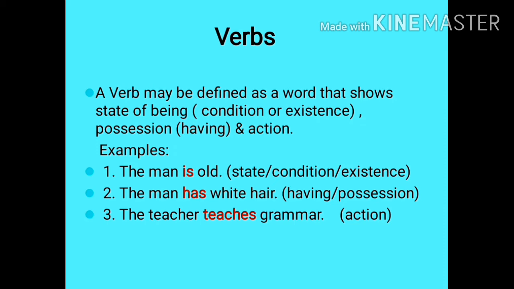Now let's see the first example. The man is old. In this example, the verb is "is". Does it denote an action, or does it tell about the man's state and condition? Definitely, the verb "is" is telling about the state and the condition of the man, that he is old. So here "is" is not performing an action.